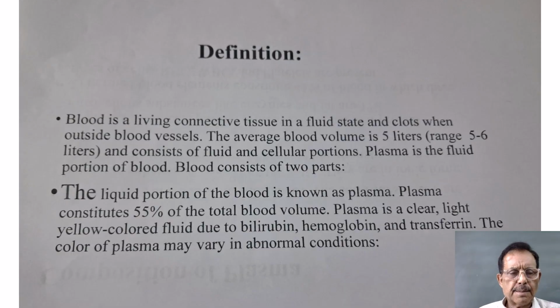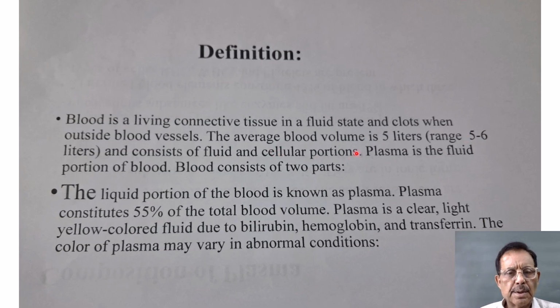So blood definition: blood is a living connective tissue. You must say living connective tissue in fluid state, and it clots when outside the blood vessel. When it comes outside from blood vessels and heart, blood clots. The average blood volume is 5 liters, range is 5 to 6 liters, and it consists of fluid and cellular portion.